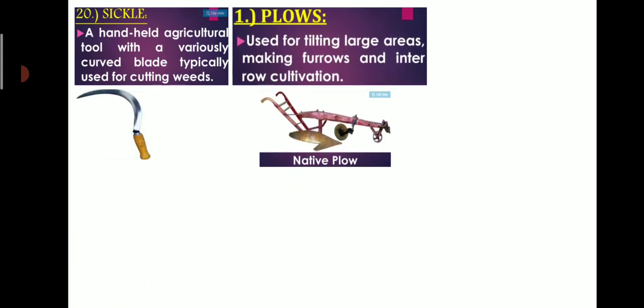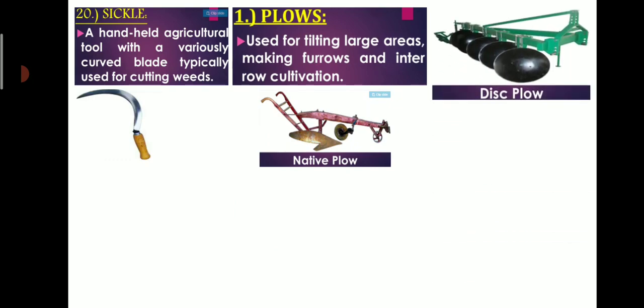Next is sickle, a hand-held agricultural tool with a variously curved blade, typically used for cutting weeds. After that, plows, used for tilling large areas, making furrows and inter-row cultivation. Native plow, you can have the picture, and disc plow.